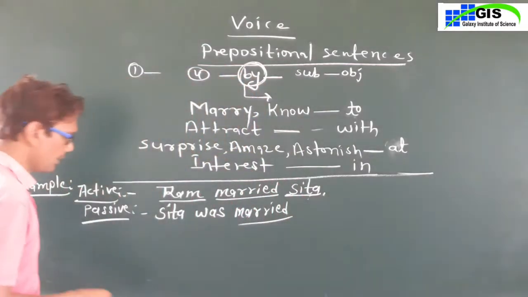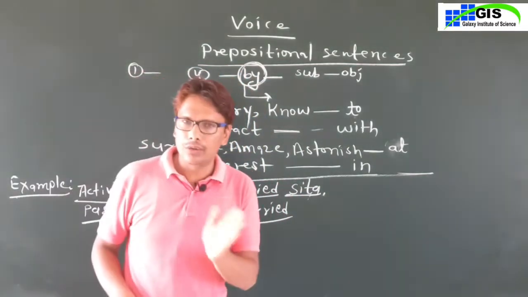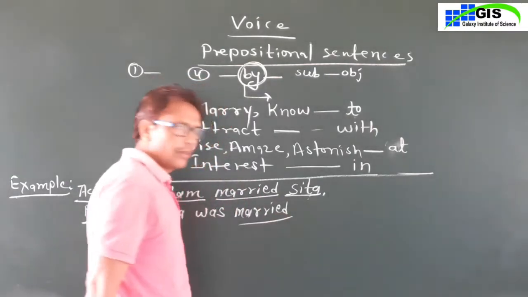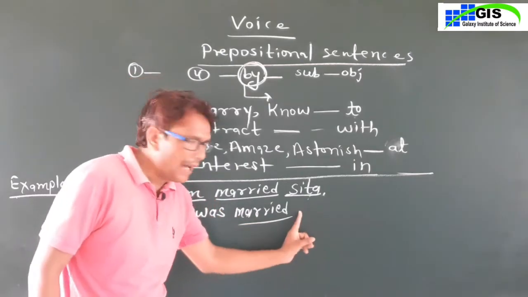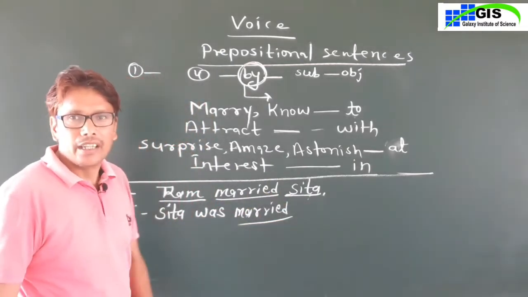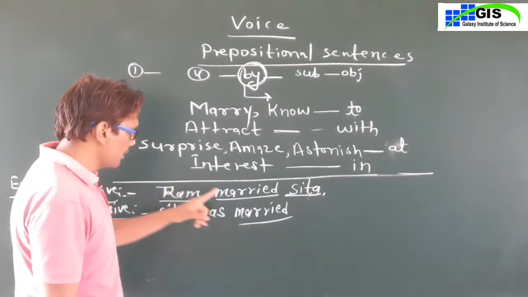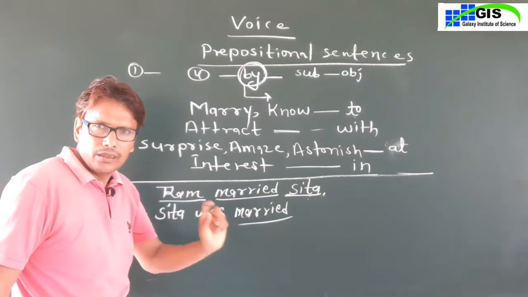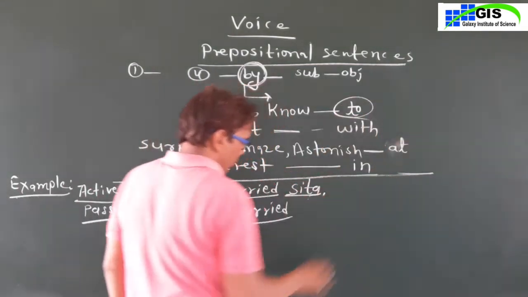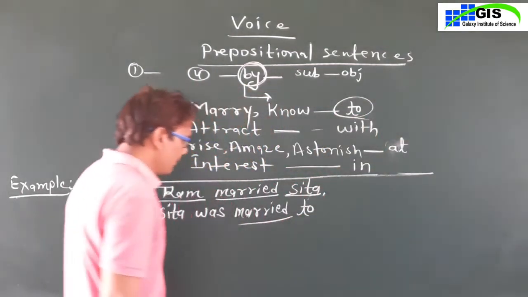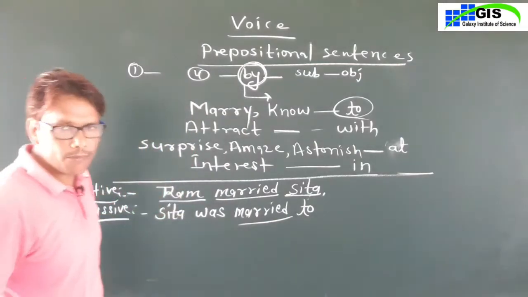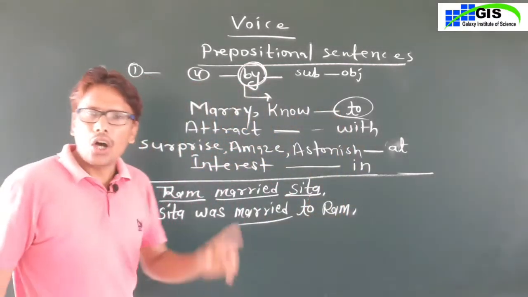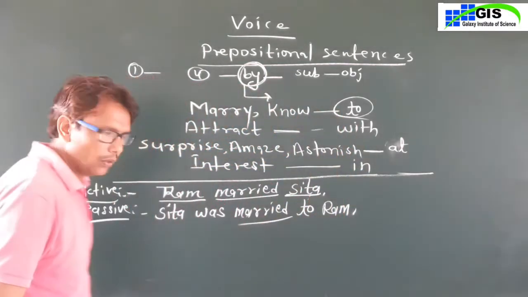Okay dears, Sita was married. The third rule has been completed here. The fourth rule is to use a preposition, mostly the preposition by. But dear students, here you will not use by, because marry means married, the verb given here. Okay, you will use the preposition to, write to and change the subject into the object. What is the subject? Ram, and the object will be Ram.